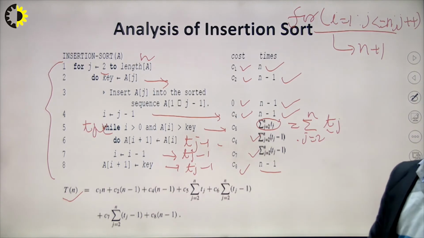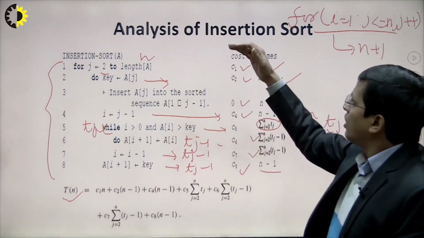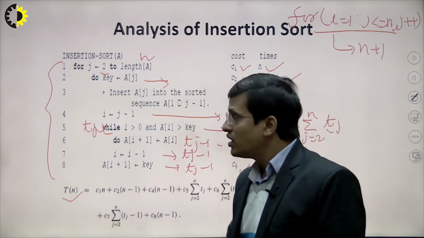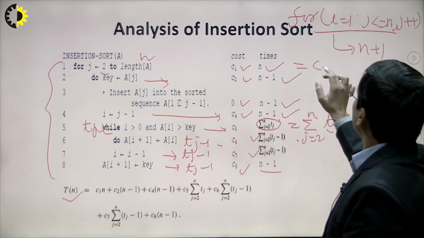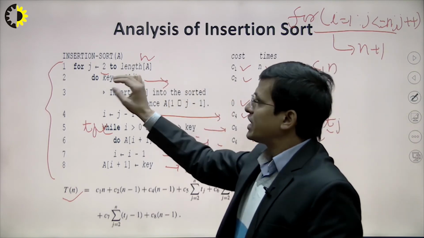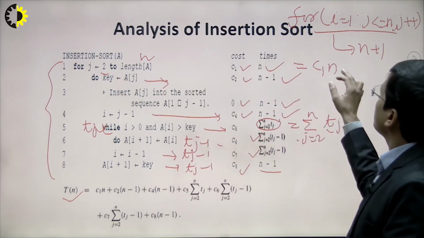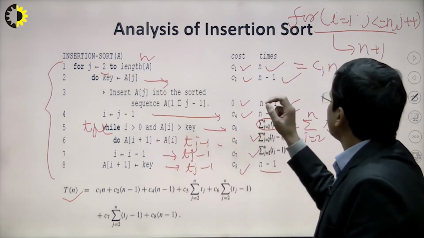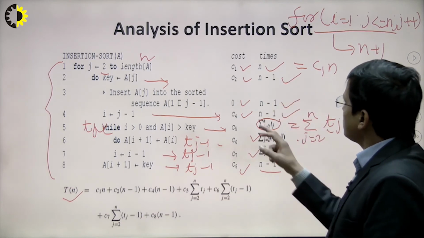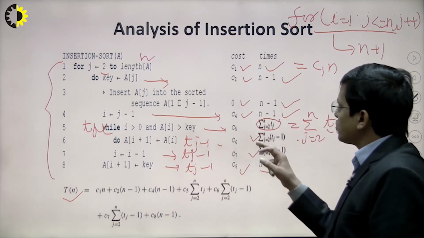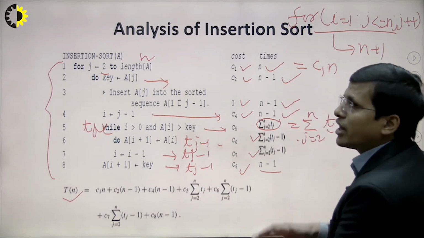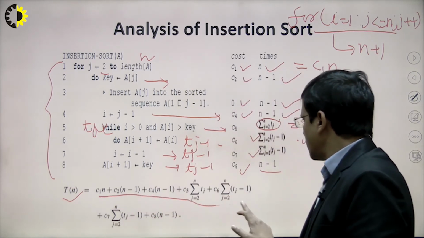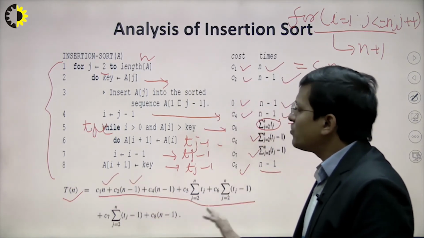Now we have to try to find the overall complexity. The summation of all of this will give the worst case complexity, that is T of n. So basically that is c1 into n, because suppose cost c1 is taken, right? This means c1 into n will be the overall time for executing this statement. Similarly c2 into n minus 1, 0 into n minus 1, c4 into n minus 1 and so on, right? Now we sum all these statements and we get this one: c1 into n, c2 into n. So this is the final one, right?